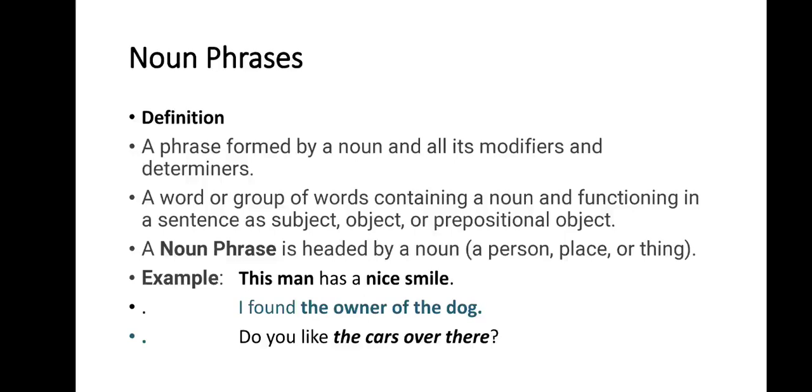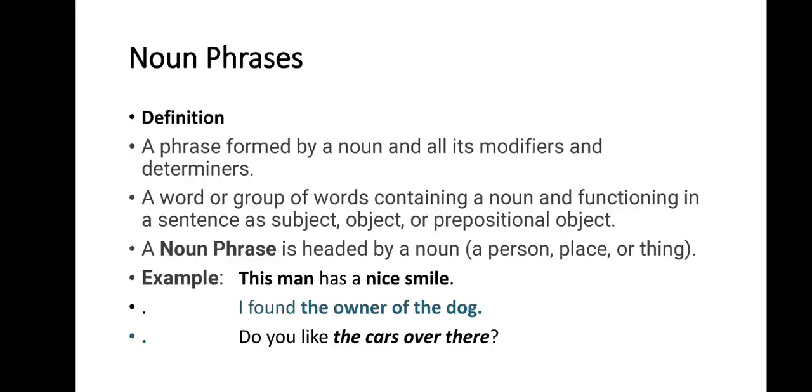It's again an interesting one, but this is a very simple lesson, children. A phrase formed by a noun and all its modifiers and determiners. They are known as what? A noun phrase. A word or group of words containing a noun and functioning in a sentence as subject, object, or prepositional object. A noun phrase is headed by a noun. Let's see the example. This man has a nice smile.